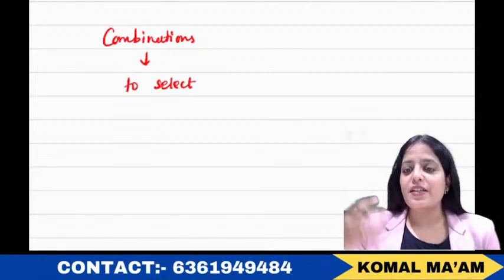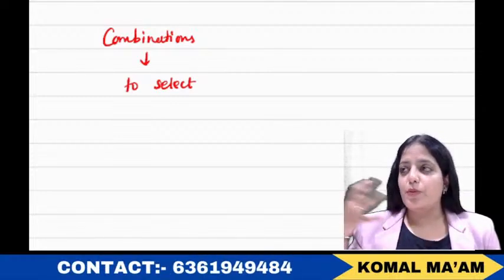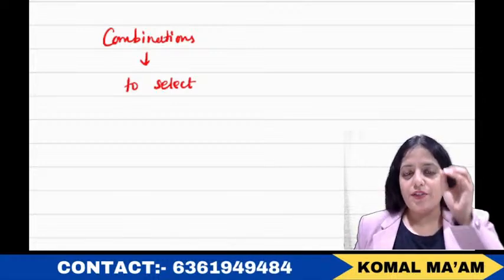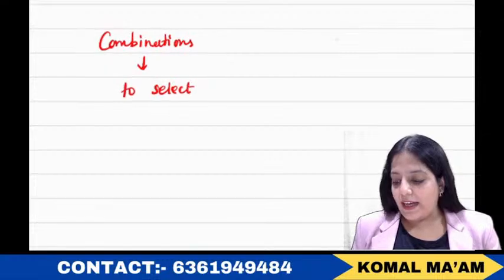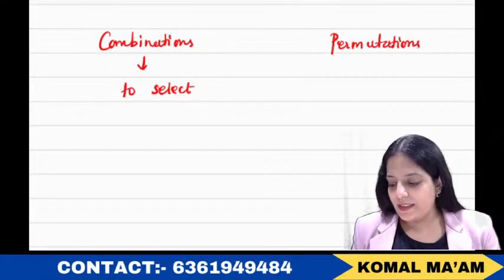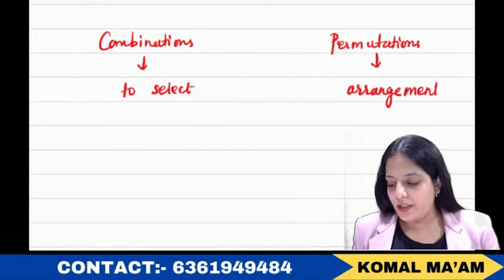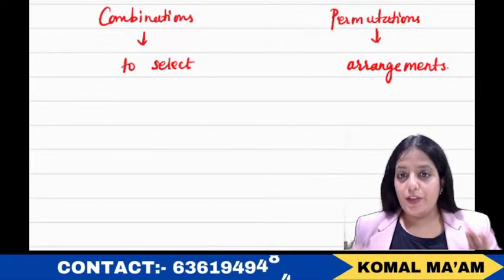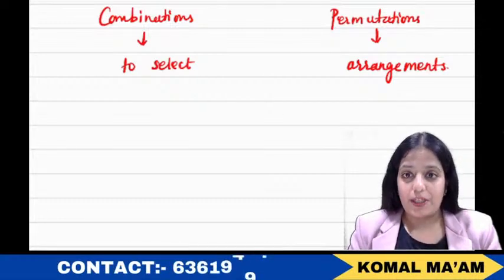This combination means that you'll be given n number of terms, n number of items, n number of options, and you have to choose some out of those, and for choosing it we apply the concept of combination, right? You have heard this. And permutation basically means arrangement, right?